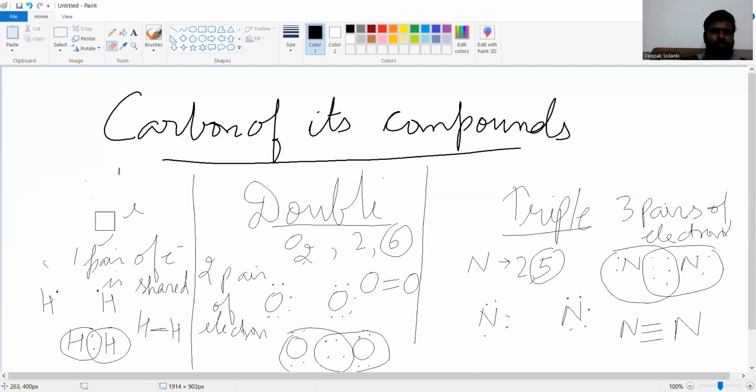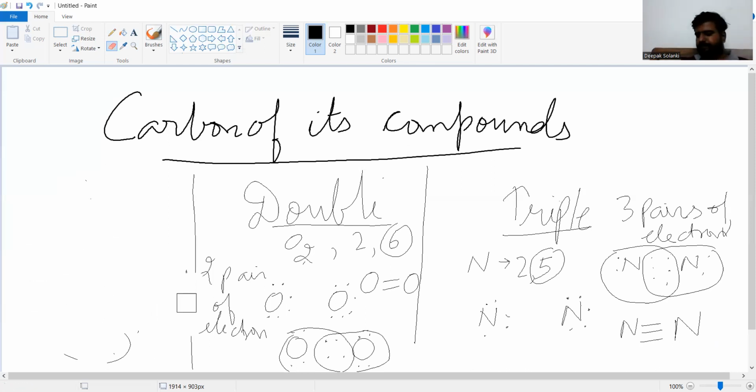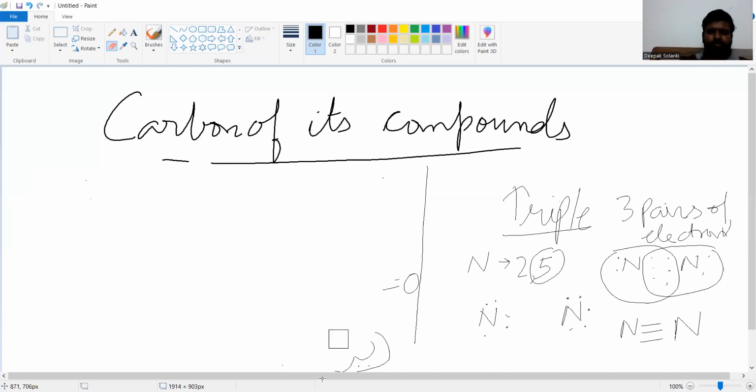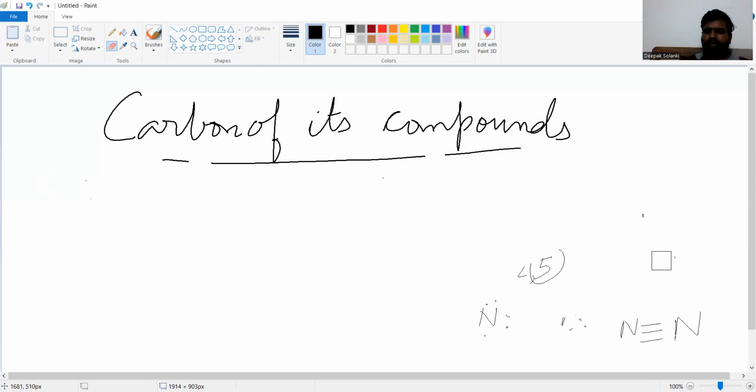So this is simple information about the covalent bonds, and let me take you to the allotropes of carbon now. What are allotropes? Allotropes means what? These are only the different forms of carbon. They are known as allotropes. So about allotropes, I can say that carbon having the same chemical properties but having different physical properties are known as allotropes.